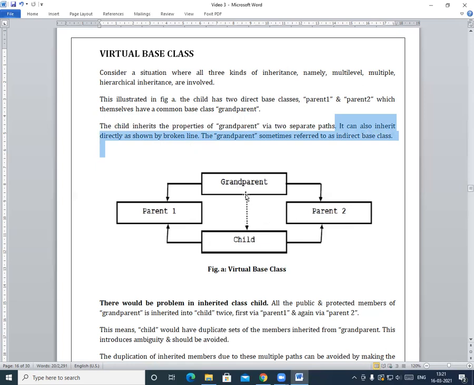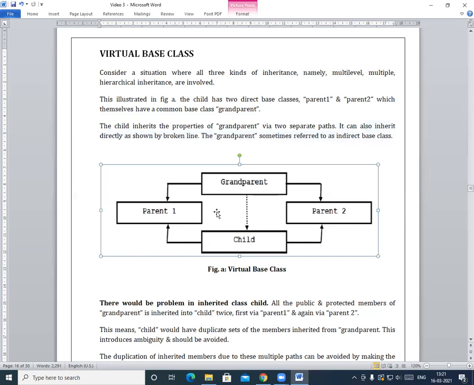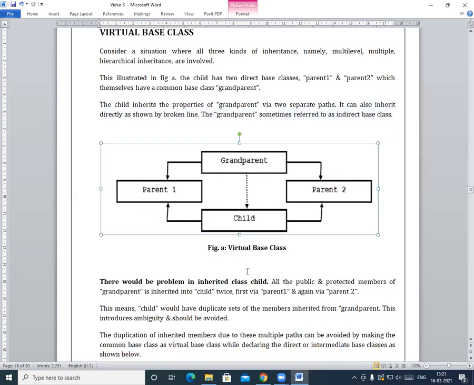So the grandparent is referred to as the indirect base class, because for this child class, parent 1 and parent 2 are the direct base classes, and grandparent is the indirect base class.